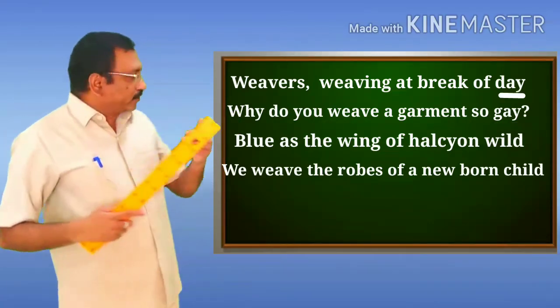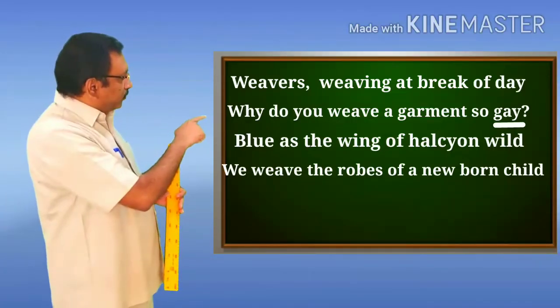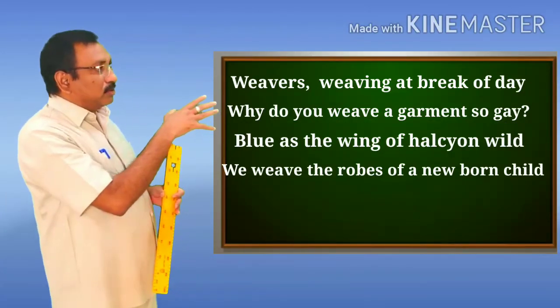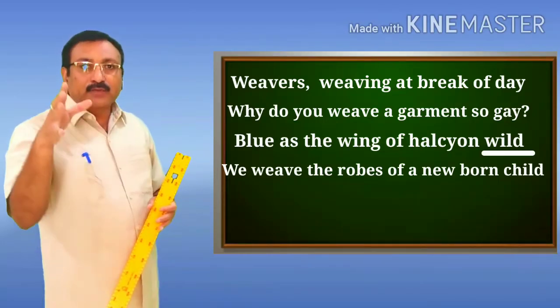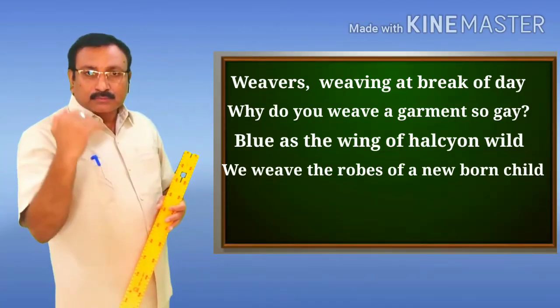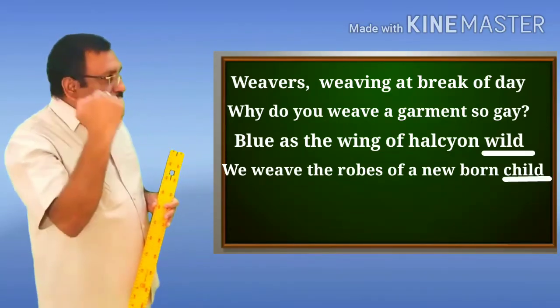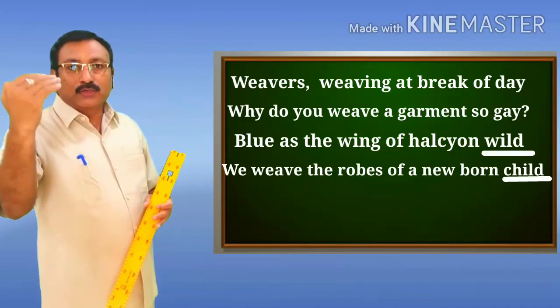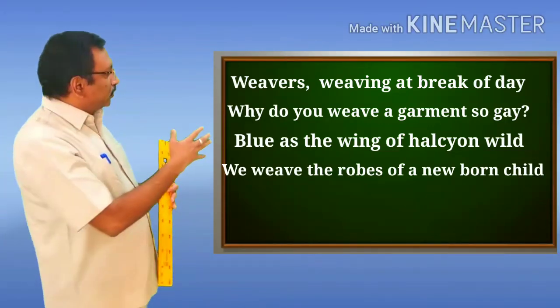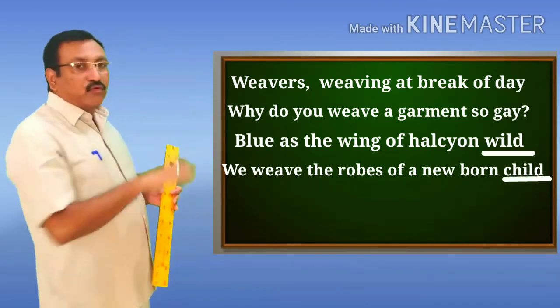Now let us look at the third and fourth lines. The third line ends with the word wild, and the fourth line ends with the word child. So the word wild rhymes with the word child, so we can say that the third line rhymes with the fourth line,